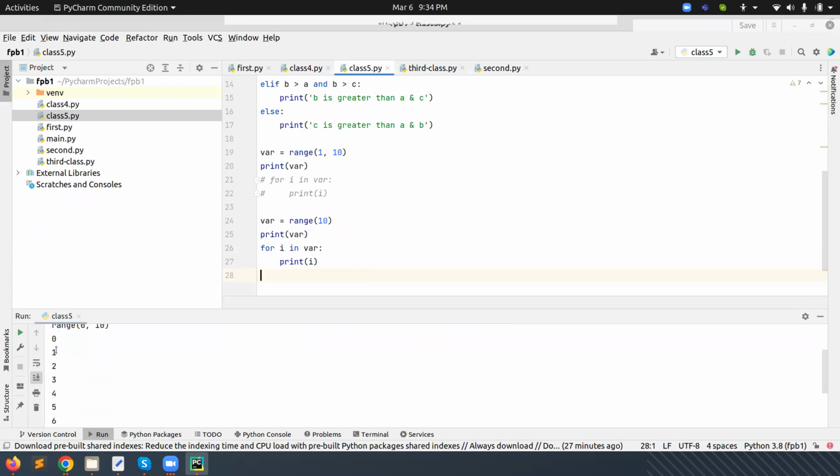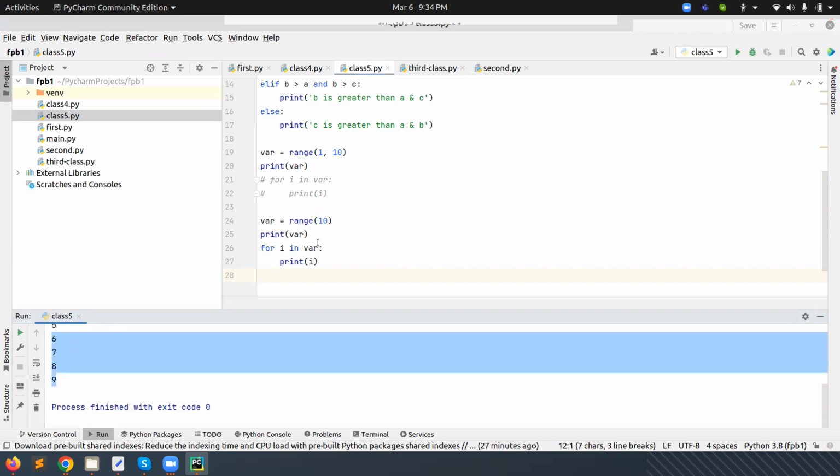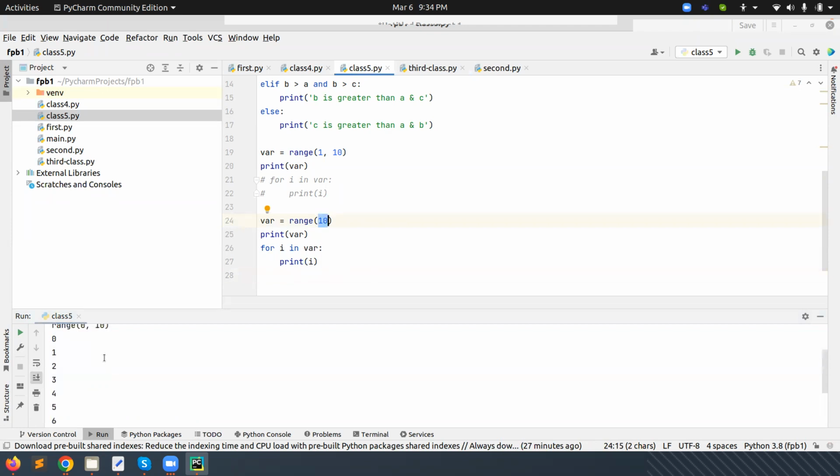now here again you can see it's starting from 0, but it's printing till 9, because whatever value we are passing, it always gives minus 1. Why? Because by default it starts from 0, so it always stops at minus 1. This is given to the compiler, and according to this the compiler has been designed.